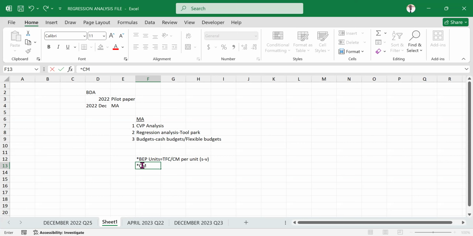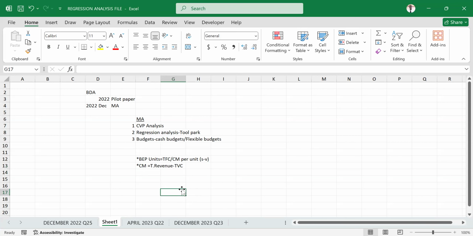Contribution margin, that is the CM connotation. This is revenue. Sometimes you can call it sales, there is no problem. Total revenue. Let me just put the word total there. Total revenue, and what you deduct there is variable cost. But now, because we are talking about total revenue, let us also talk about total variable cost. Let's use the total figures. That is how you get this contribution margin. Remember, I'm using total revenue and total variable cost.